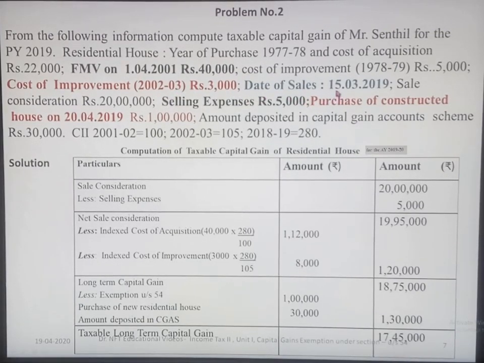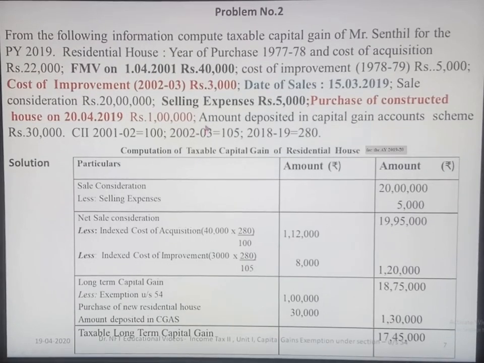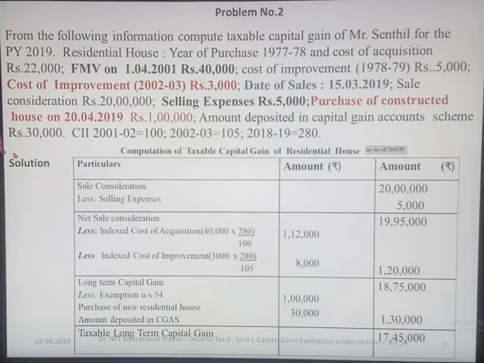Date of sale is 15/3/2019. Sale consideration rupees 20 lakhs. Selling expenses is given as 5,000. Purchase of constructed house on 24/2019 is rupees 1 lakh. Here amount deposited in capital gain account scheme is also given as rupees 30,000.